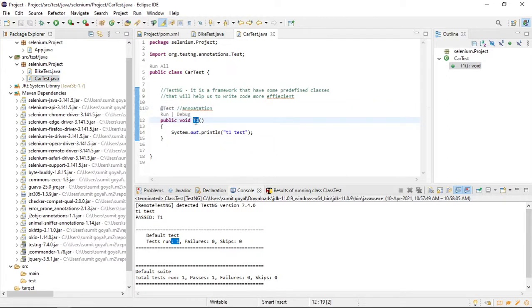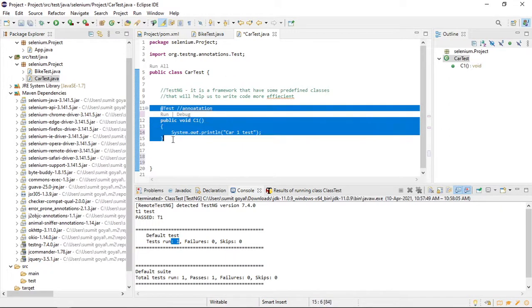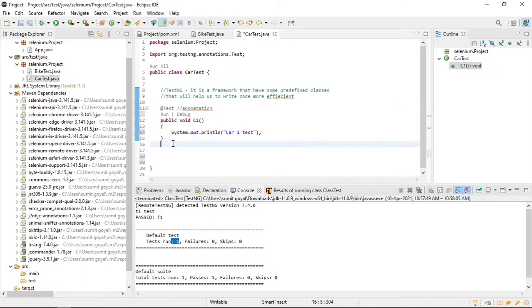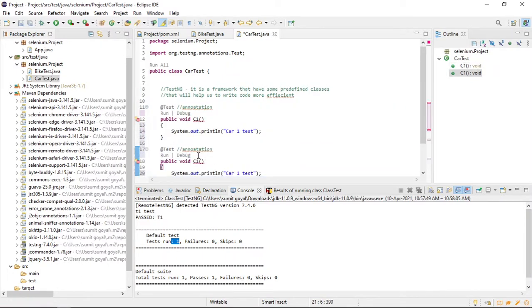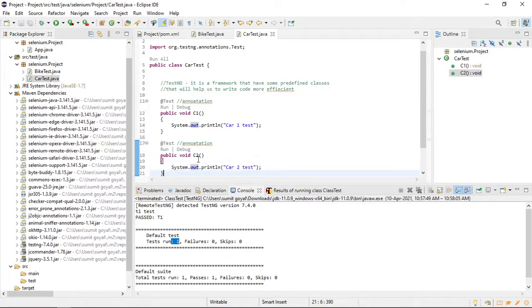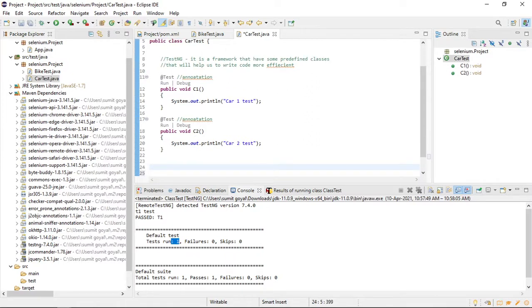I will say car1 test. If I want to declare one more test case inside this car test class file, I will say T2. You should give a different name, so I will say car2 test, and similarly public void T3. You can give any number of test cases. Let me give only 2.